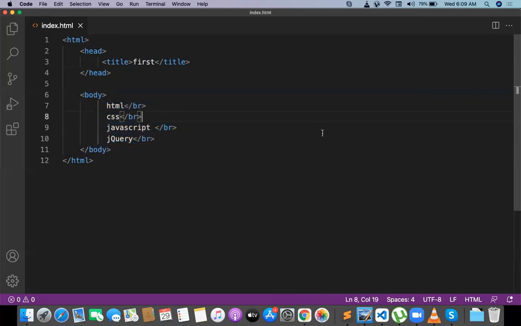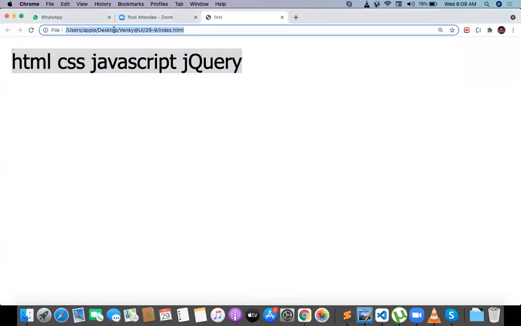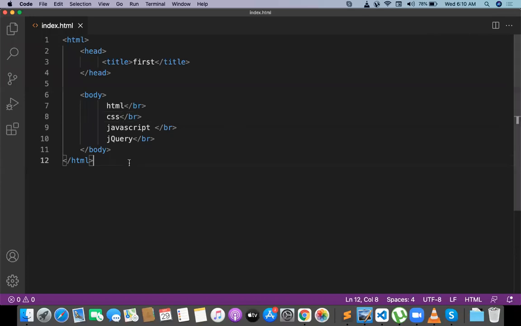Basically BR is for breaking the line. Whenever you want to break the lines, then you can go for the BR. BR is just making a break. So this is the way of writing your HTML construction. HTML construction is going to be available in two sections. One is the header section for declarations, and the body section for your construction, whatever content you want.